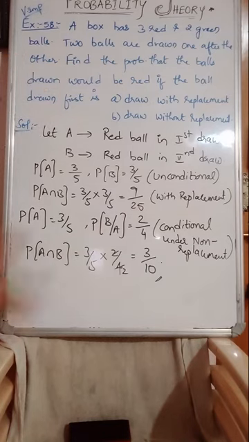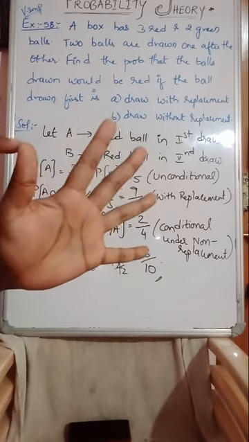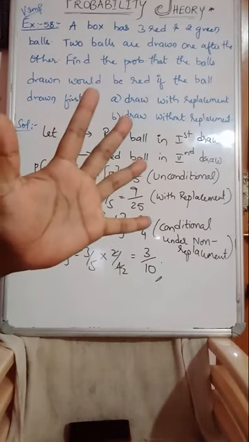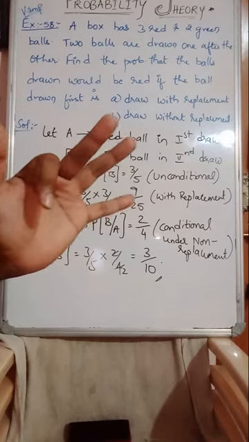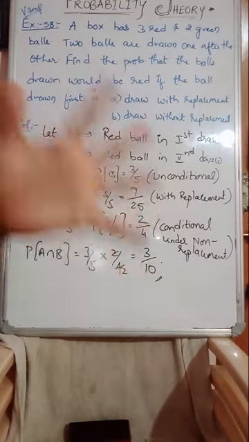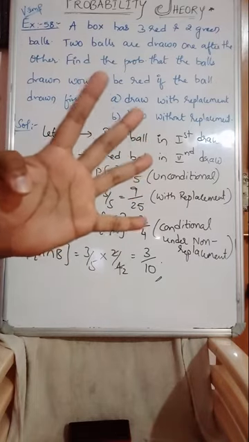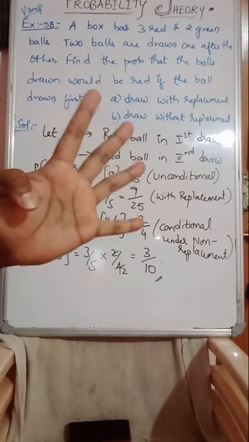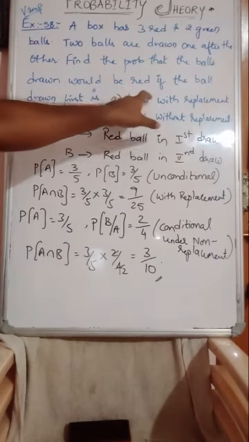Unconditional means what is the case? With replacement. Say from 5 fingers, selecting one finger has probability 1 by 5, right? Again you replaced it back. The second finger probability is also 1 by 5 only, because you have replaced it back. Out of 5, 1 is selected, 1 by 5 is the probability. It is replaced back, again 1 more is selected, that is also 1 by 5. You got my point? That is the with replacement case.